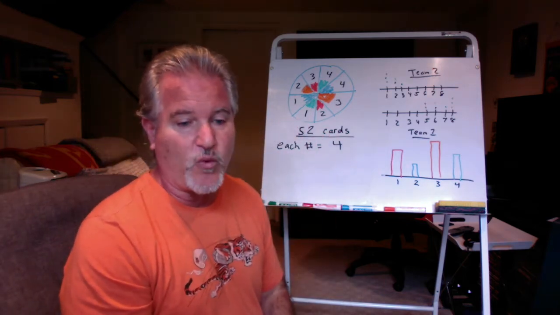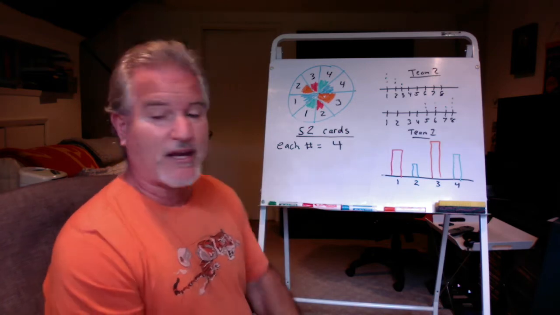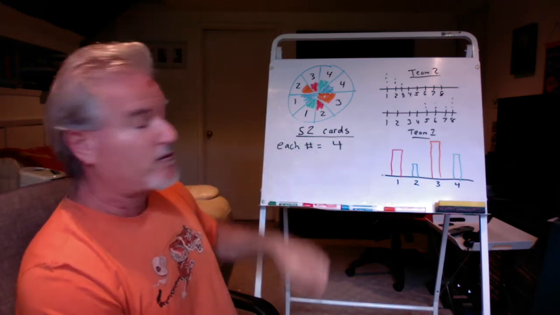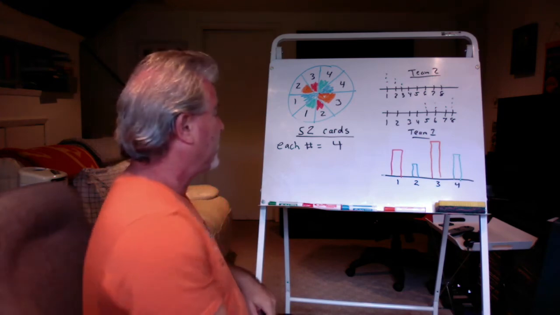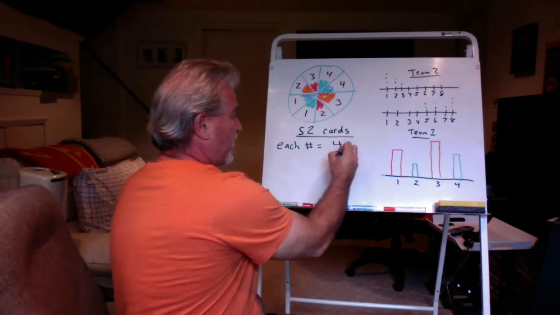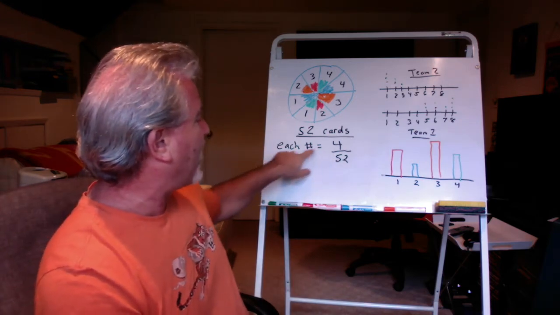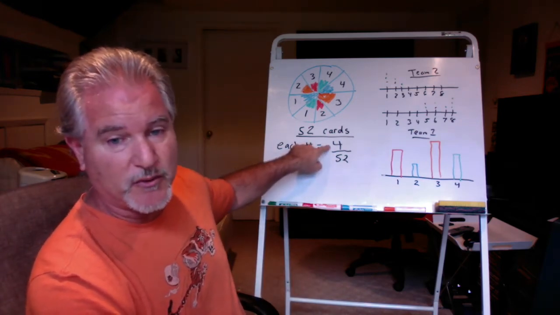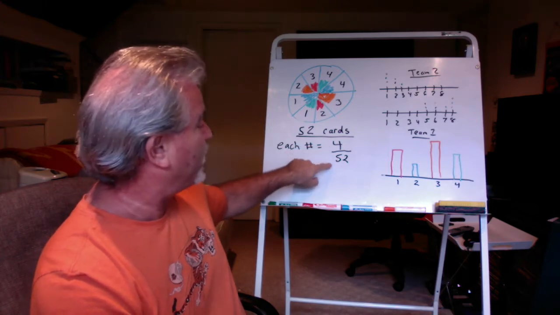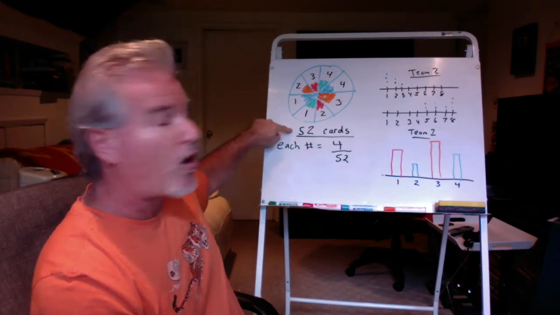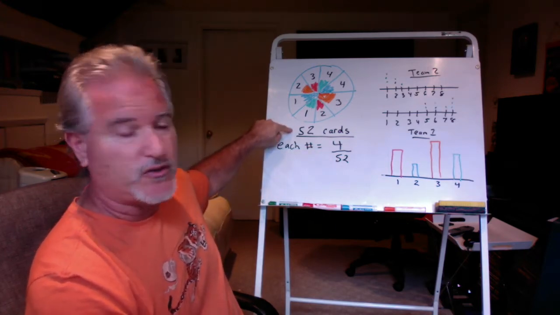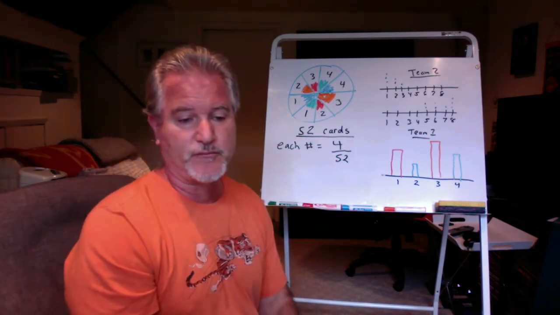So if I said, what is the probability that I would pick a 3 out of a standard 52 card deck, right? The answer would be 4 out of 52. All you do is take how many of those numbers would be in each deck and put it over a fraction of the total possible outcomes. So the answer would be 4 over 52.